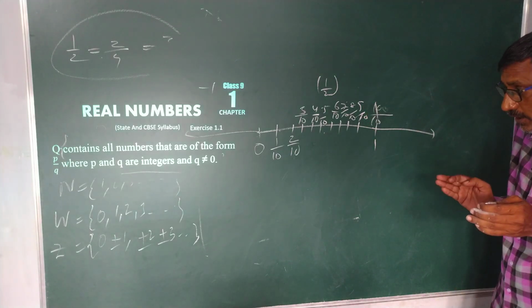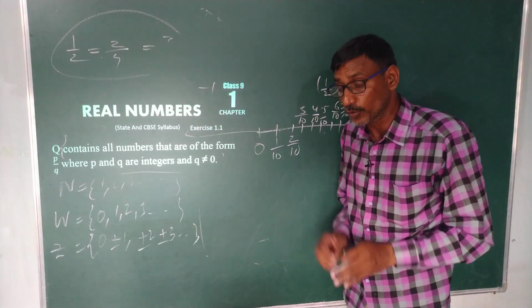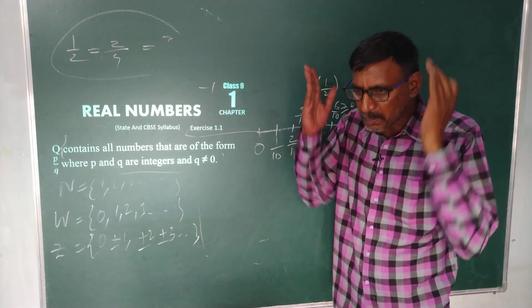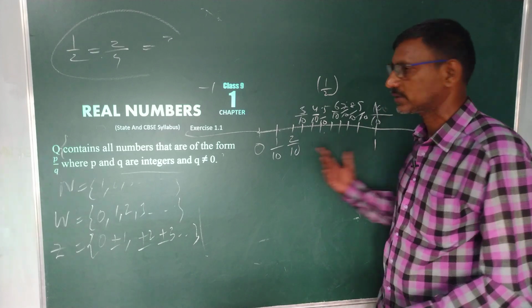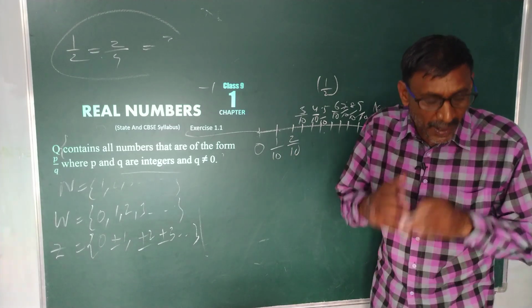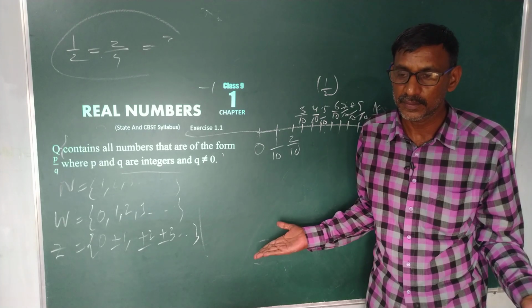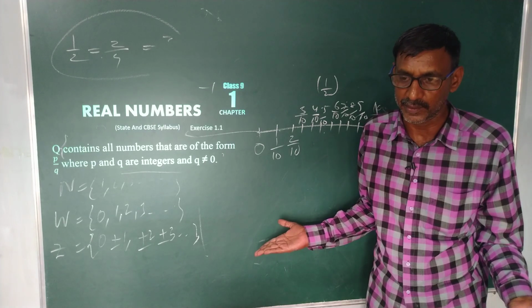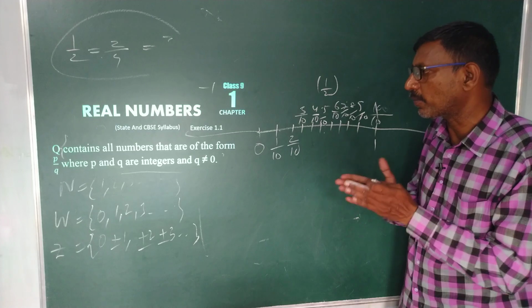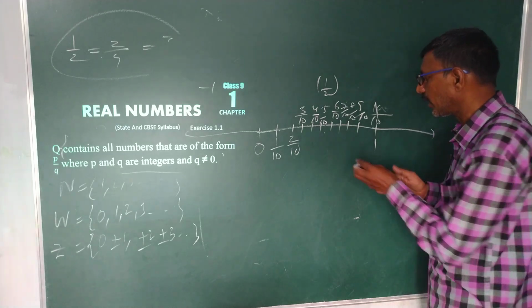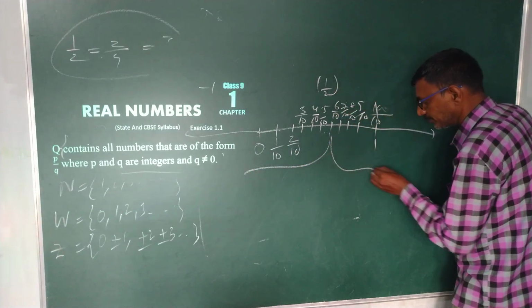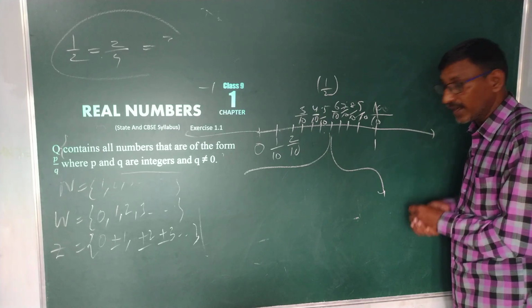That means between any two integers, we can find many, infinitely many fractions. Infinitely many rational numbers. Do you understand my point? But a very important thing here: every fraction can be written in decimal form.